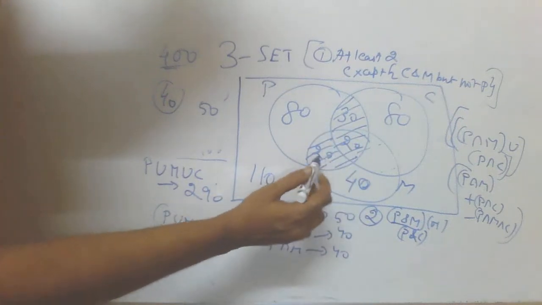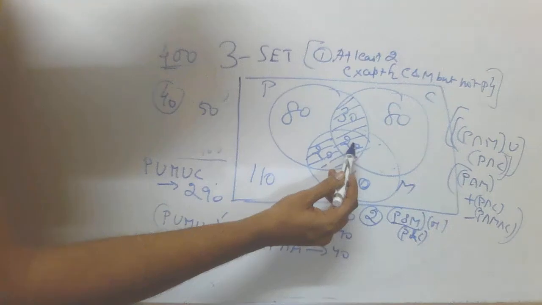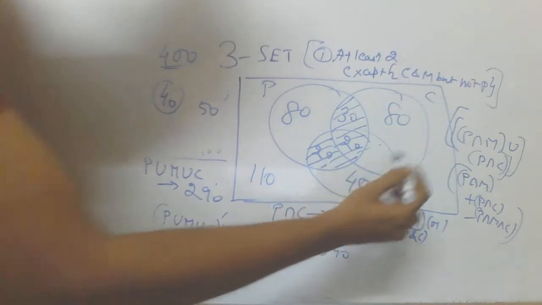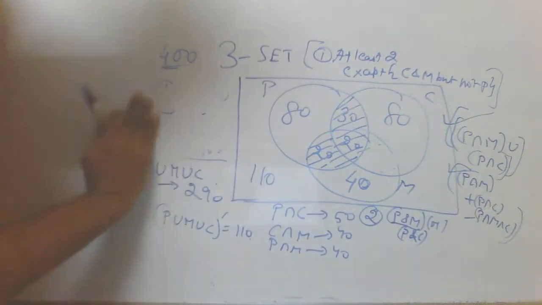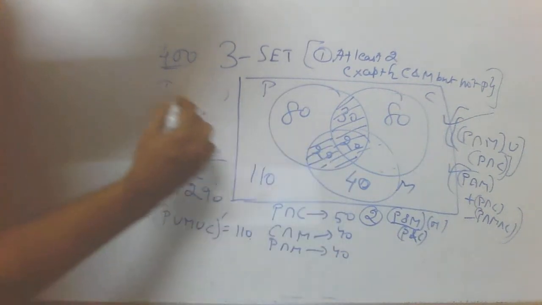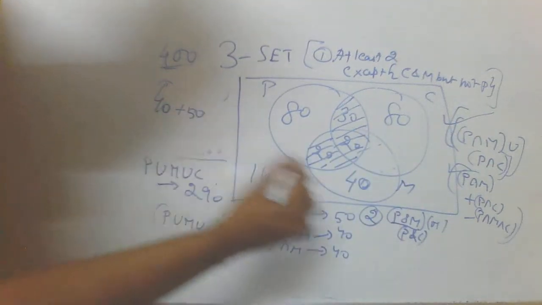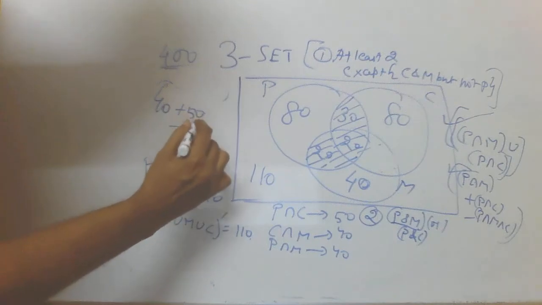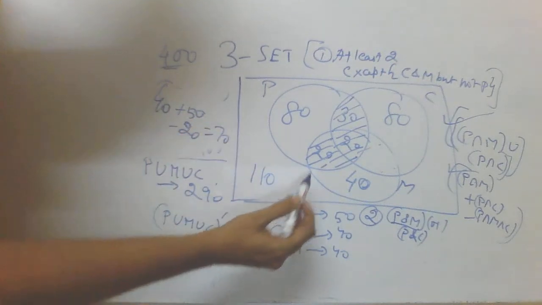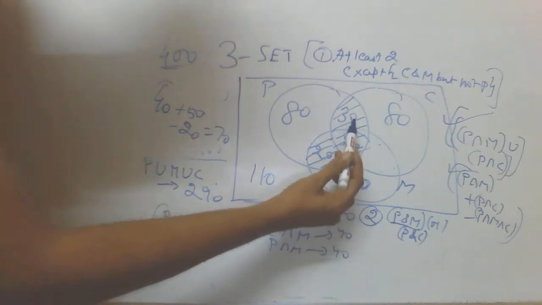So when we consider the union, visually it will be 30 plus 20, 50, 50 plus 20, 70. Yes, it is verified in the first expression. For the second expression, P intersection M will be 40, P intersection C will be 50, so 40 plus 50 minus P intersection M intersection C, that is 20. So 40 plus 50, 90, minus 20 is 70. Visually verifying, we can see that 20 plus 20, 40 plus 30, 70.